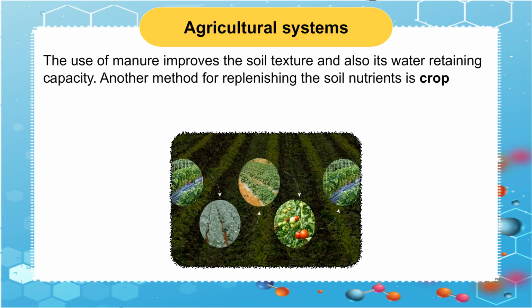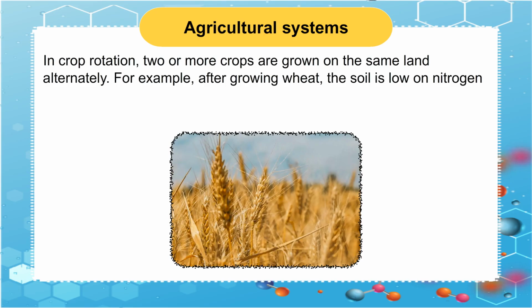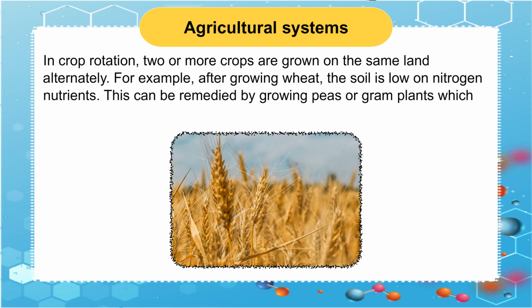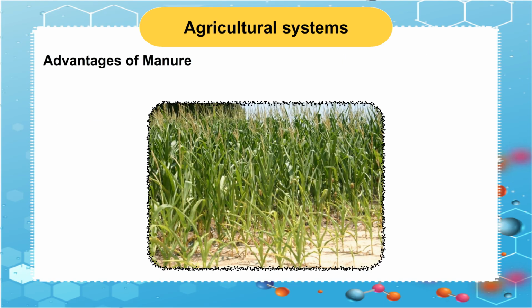Another method for replenishing the soil nutrients is crop rotation. In crop rotation, two or more crops are grown on the same land alternately. For example, after growing wheat, the soil is low on nitrogen nutrients. This can be remedied by growing peas or gram, plants which replenish the soil in nitrogen nutrients.